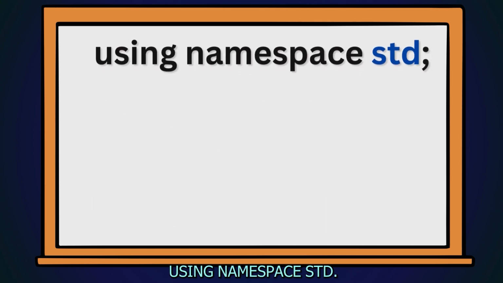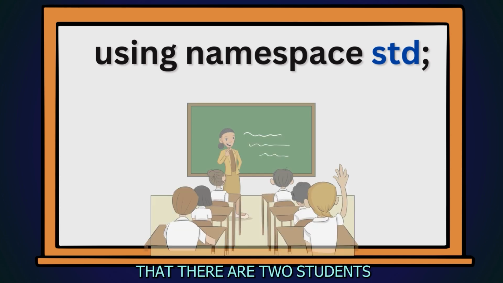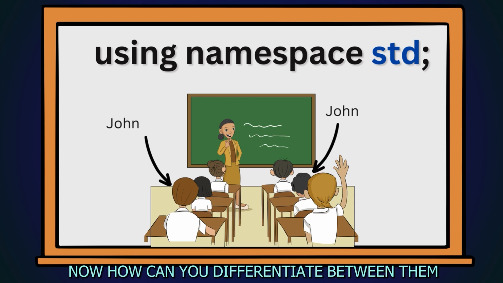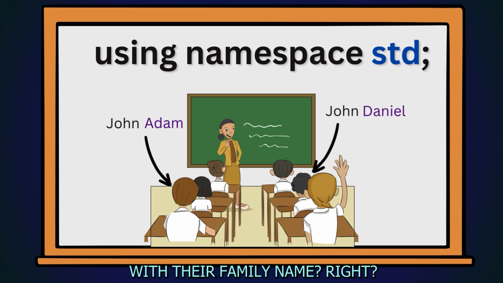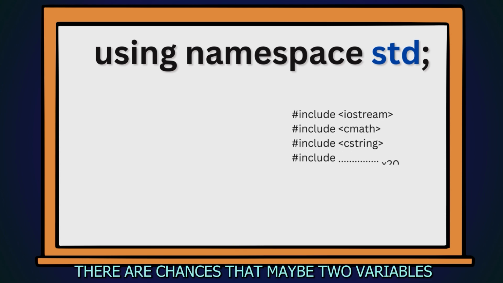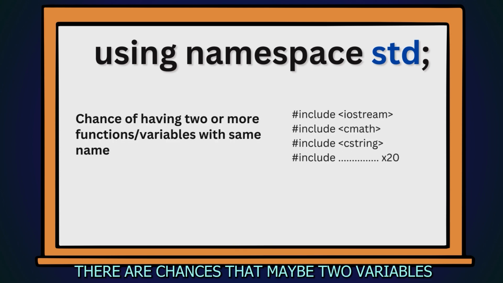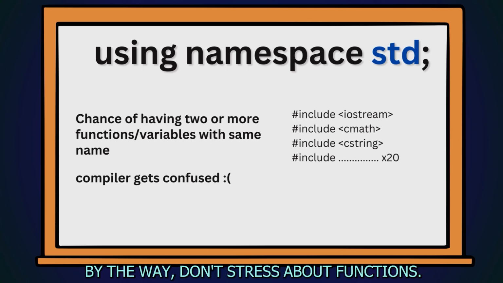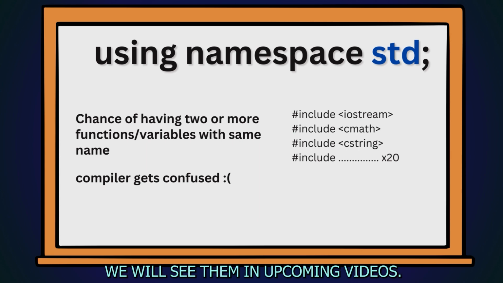Using namespace std. Let's imagine a scenario where there are two students sitting in a classroom with the same name. Now, how can you differentiate between them? With their family name, right? The same happens in coding. When we import multiple libraries, there are chances that two variables or functions have the same name. By the way, don't stress about functions. We will see them in upcoming videos.